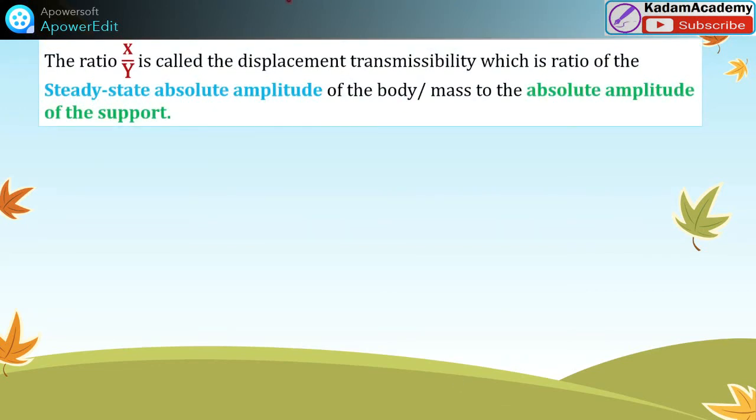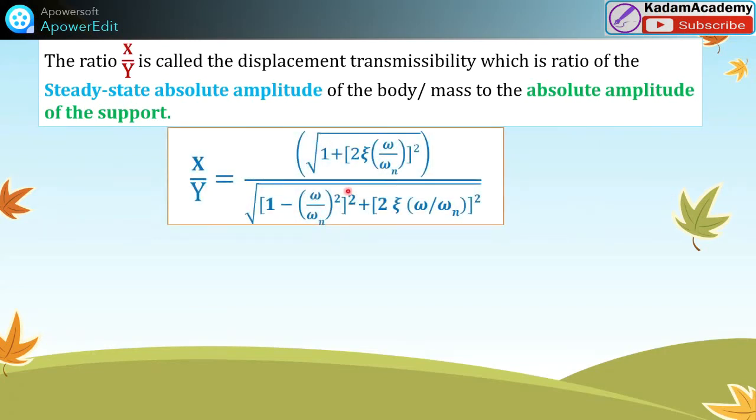Friend, this ratio of x by y is called the displacement transmissibility, which is the ratio of the steady state absolute amplitude of the body mass to the absolute amplitude of the support. This is the support displacement, absolute displacement, and this is the mass displacement, absolute displacement. From this ratio we can also write the phase lag.